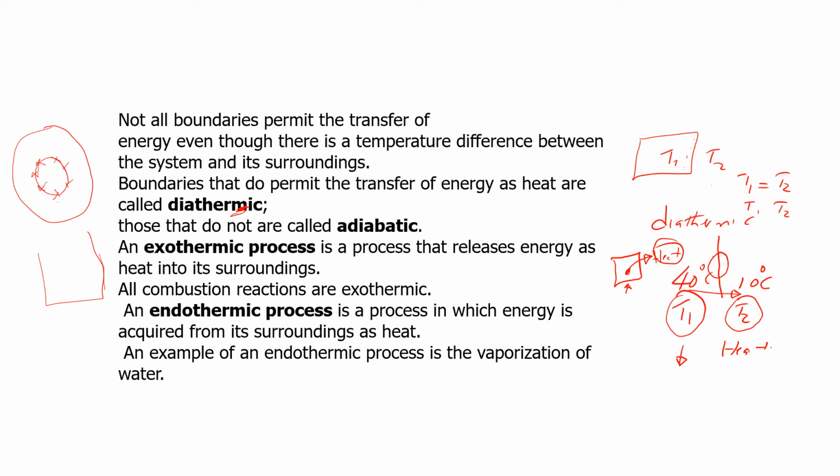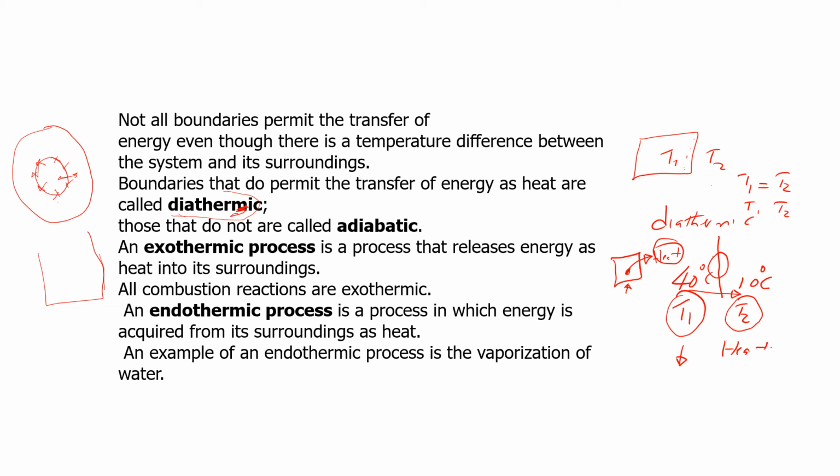Okay, so not all of them will allow. So boundaries that do permit the transfer of energy as heat are called diathermic. So they allow transfer of energy in the form of heat.